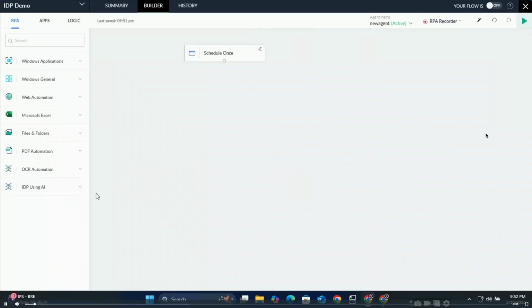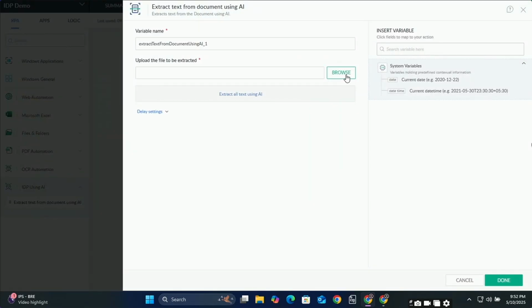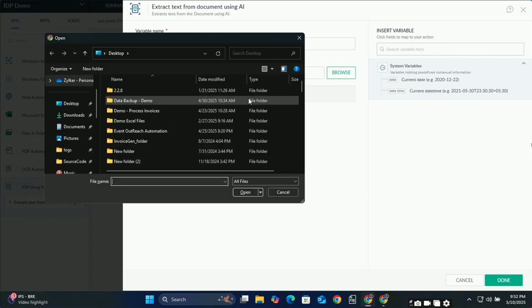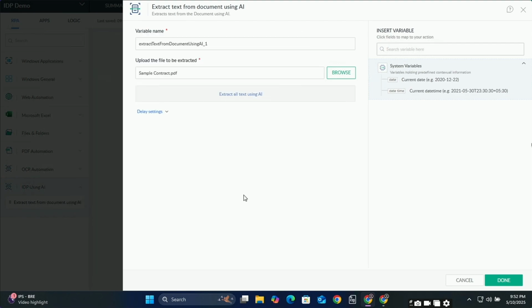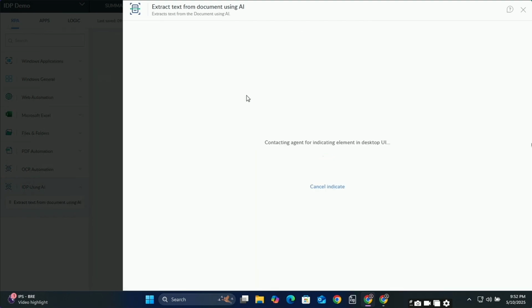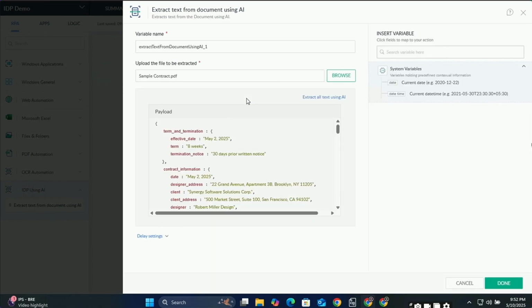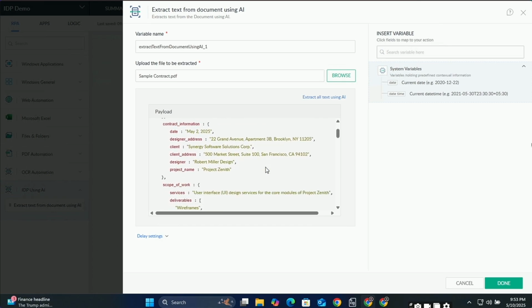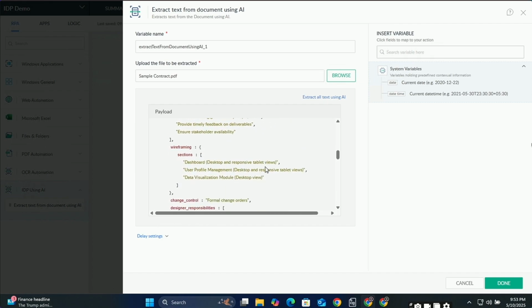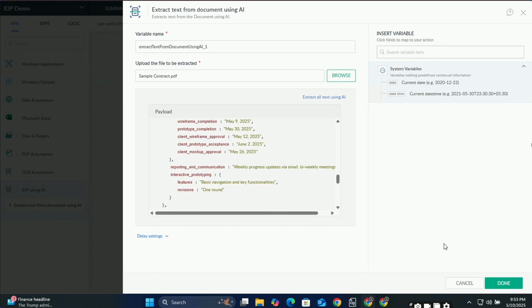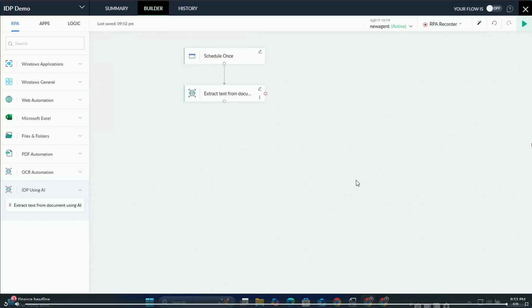So I'll just quickly run the video. I have everything set as videos. This is how the UI will be for Flow and RPA. What I'm trying to do here is extract the document. I'm going to give input as a contract document, and once I give that document and say extract using the AI part, for this extraction we are using a third party LLM because that gave better results. You can bring in your own LLM. So now the entire PDF will be converted into the payload that can be used in the further steps of integrating into creating a project.